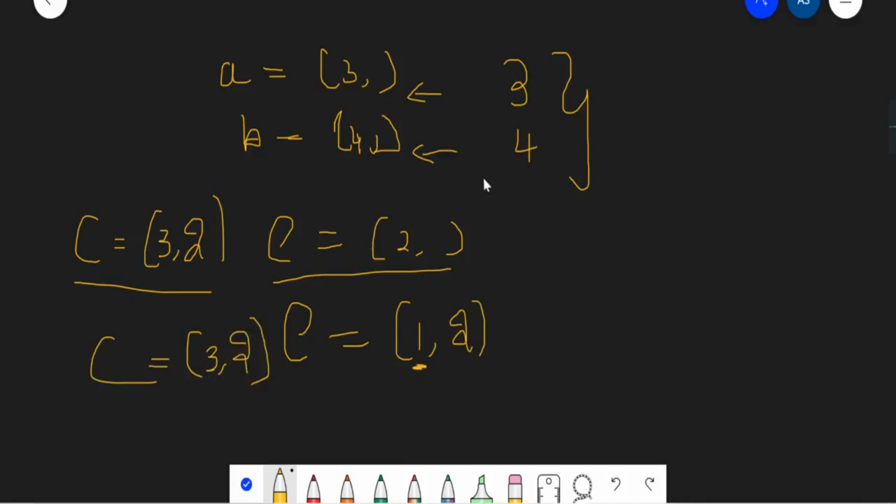Now let's check our rule 1. The size of each dimension should be the same. Yes, here it is 2 and here also it is 2. So rule 1 has been satisfied here. Now for the other dimension, the size of each dimension should be the same, but here they are not. Whereas they obeyed the other rule, that the size of one of the dimensions should be 1. Here 3 is not equal to 1, but the other is 1, so they satisfied the condition, and now we are able to perform arithmetic operations on these two arrays.